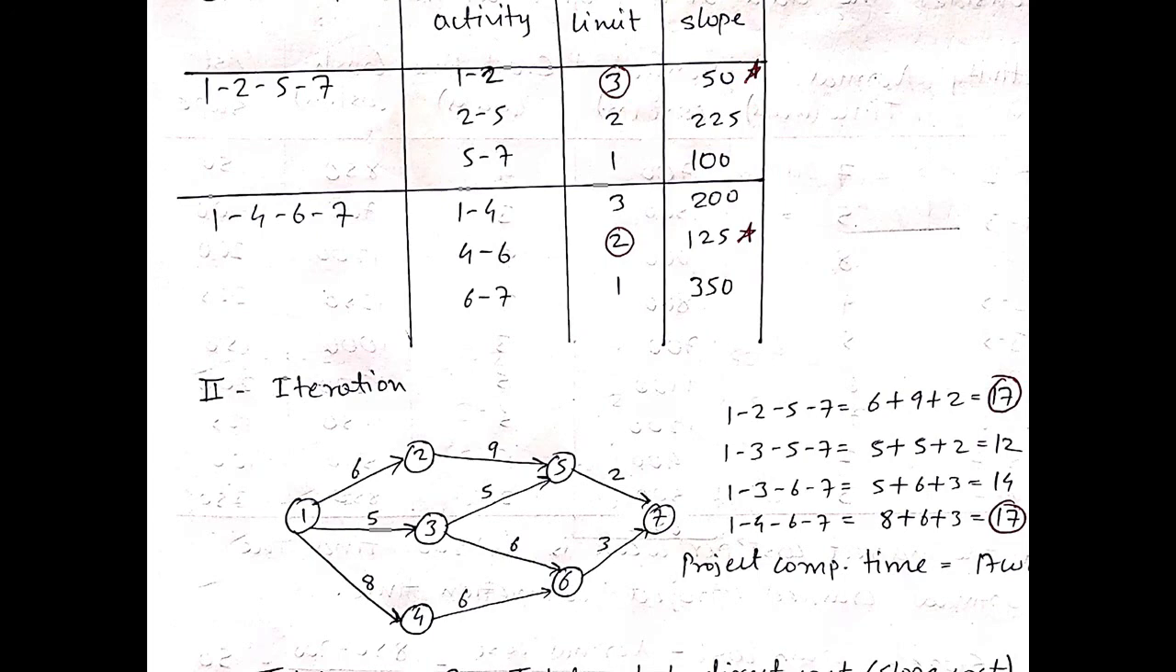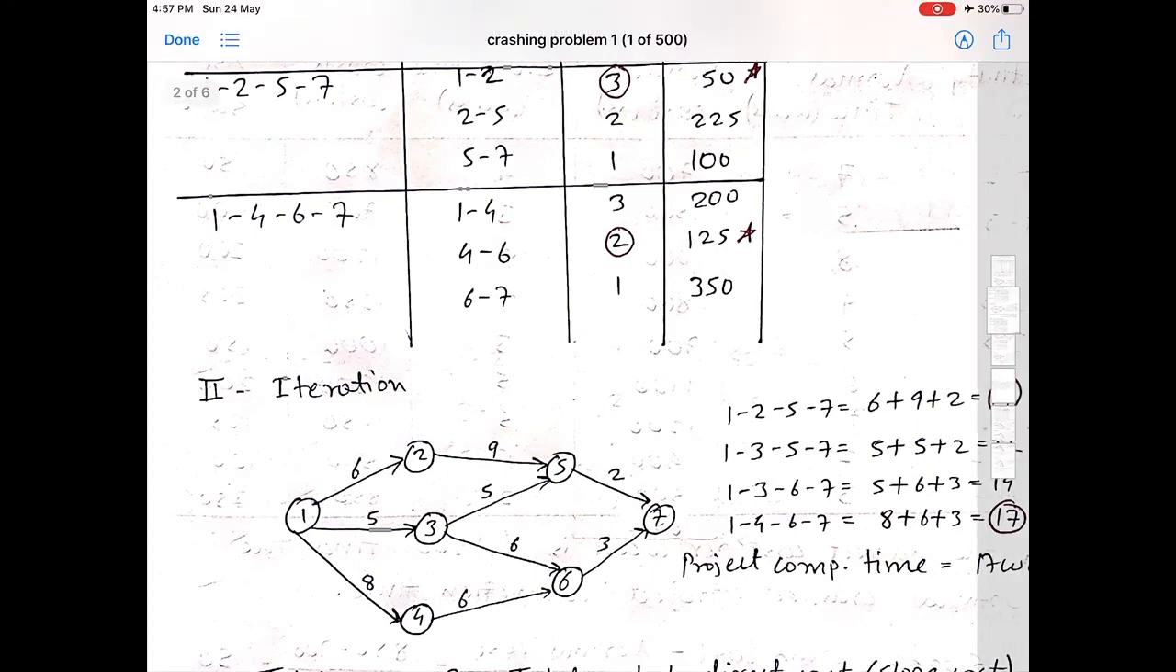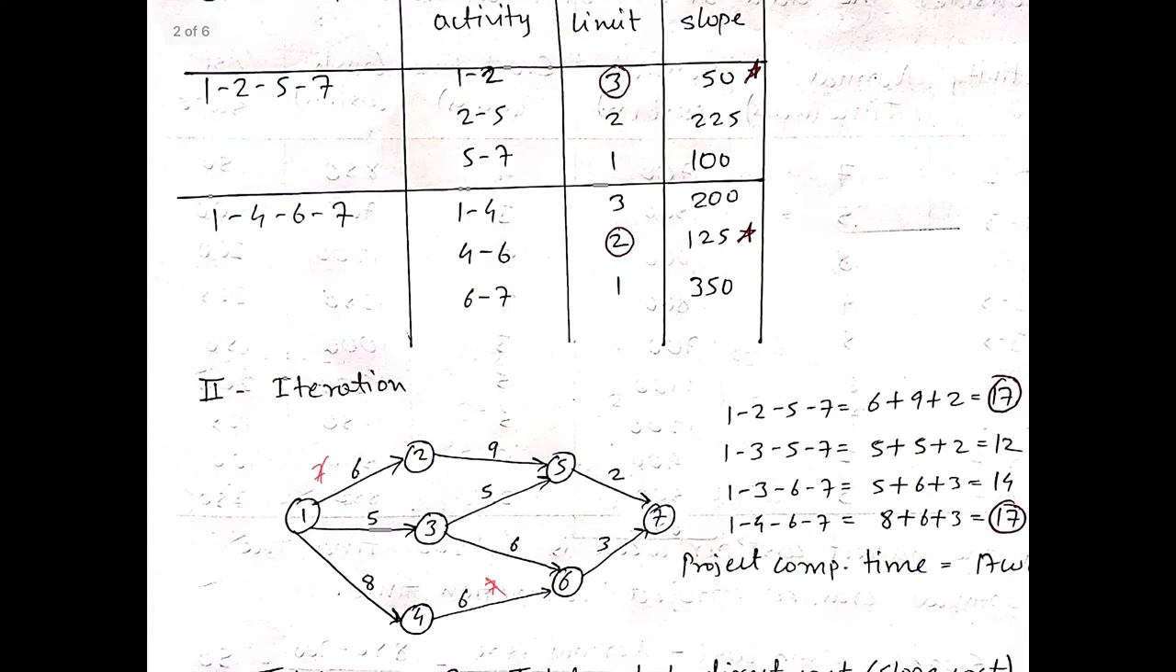So over here as you can see we have drawn a new network. The network will remain the same, just we have to minimize the duration. So over here the duration was 7 for activity 1, 2. So that 7 duration is now cut down to 6, and for activity 4, 6 also the normal was 7, so we have to cut, and that is 6 now. So by using this we have calculated the critical path again.